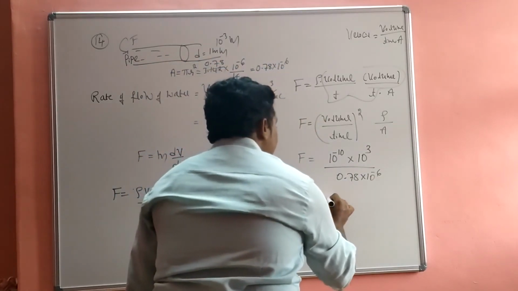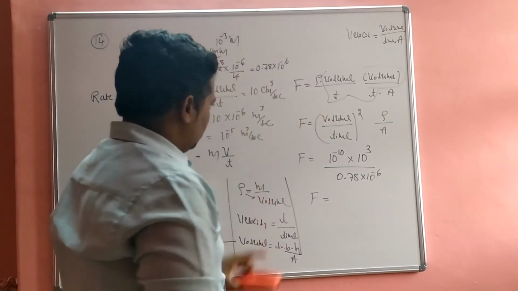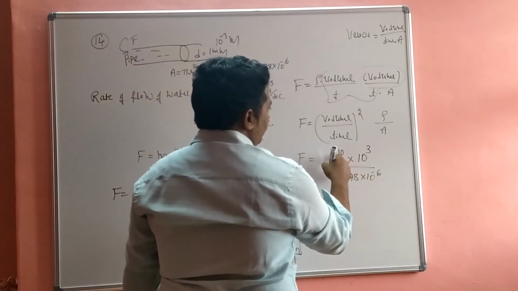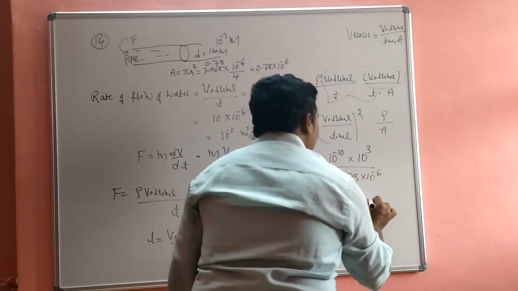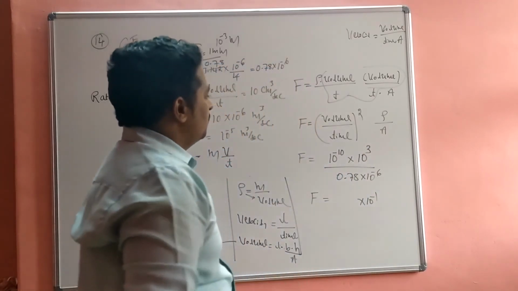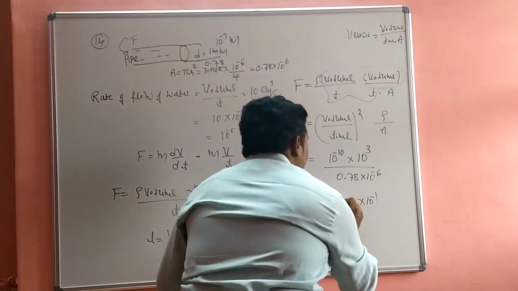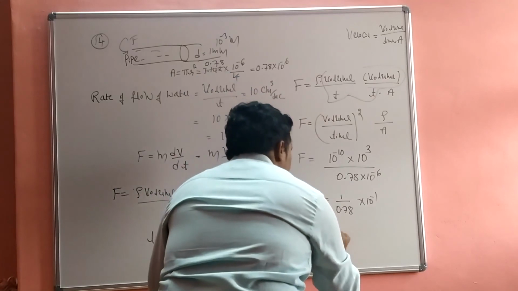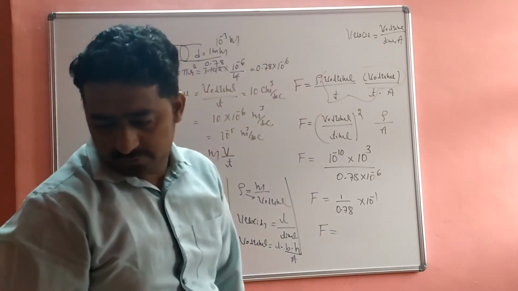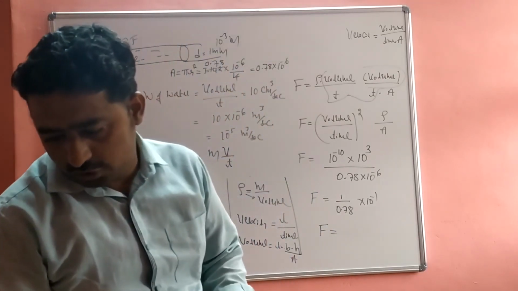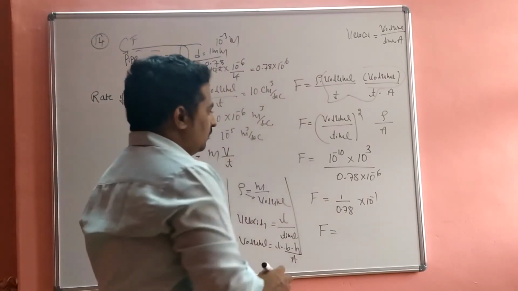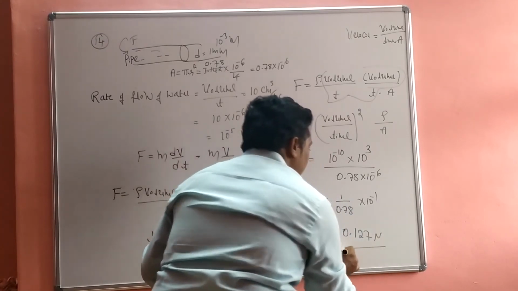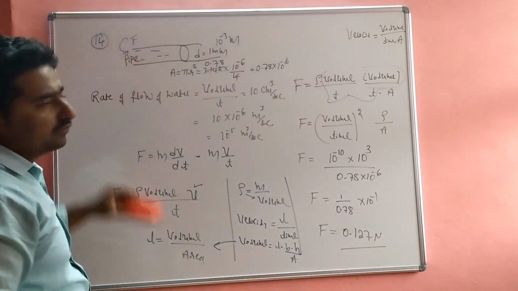So F is equal to, minus 6 plus 6, so minus 4, and that means 10 to the power of minus 1. If we calculate this, it is 1 divided by 0.78. So F is equal to 0.127 Newton. This is the answer for the 14th question.